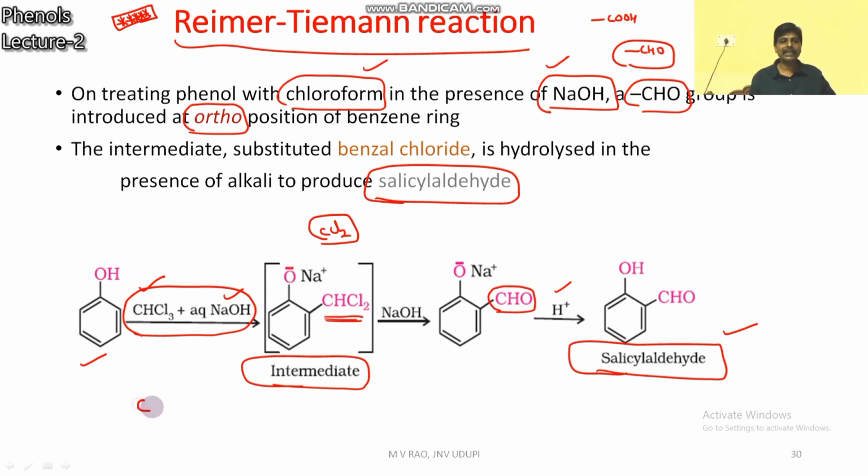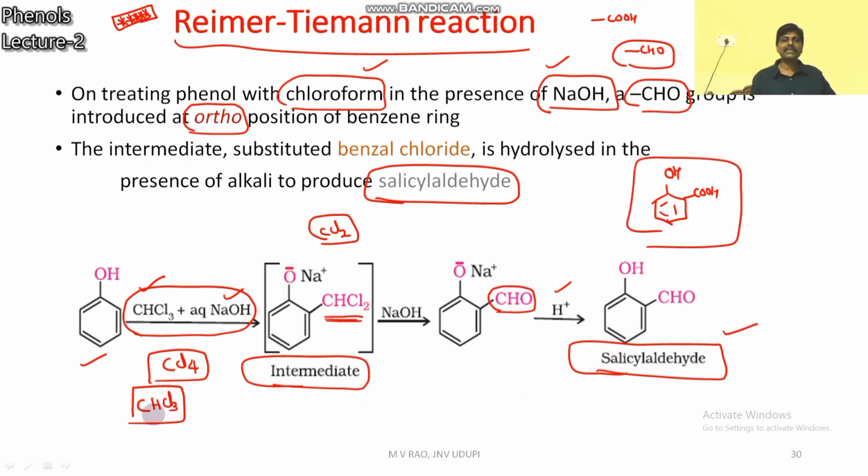In this reaction, if CCl4 is used instead of CHCl3, then the product is not an aldehyde. You will get an acid, with formula OH and COOH, which is salicylic acid. So if carbon tetrachloride is used instead of chloroform, the product is salicylic acid.